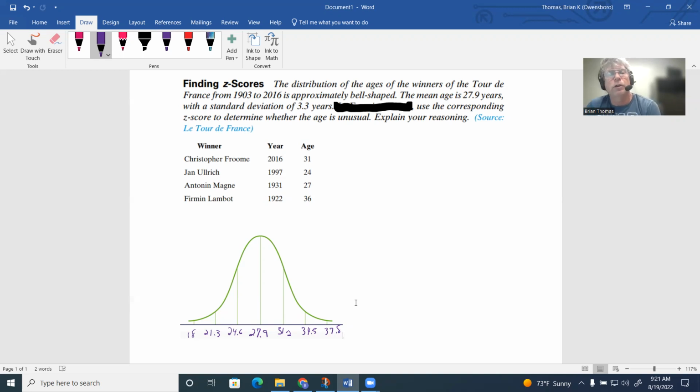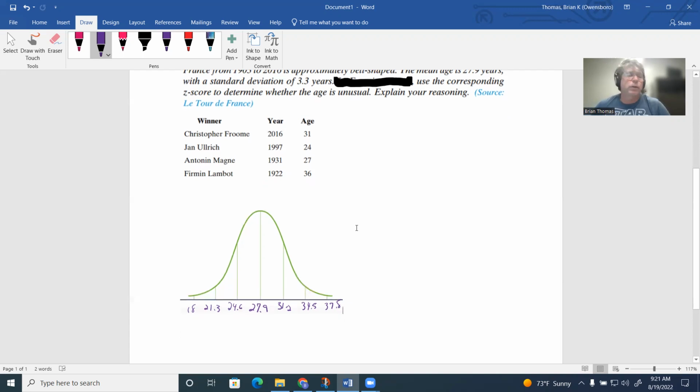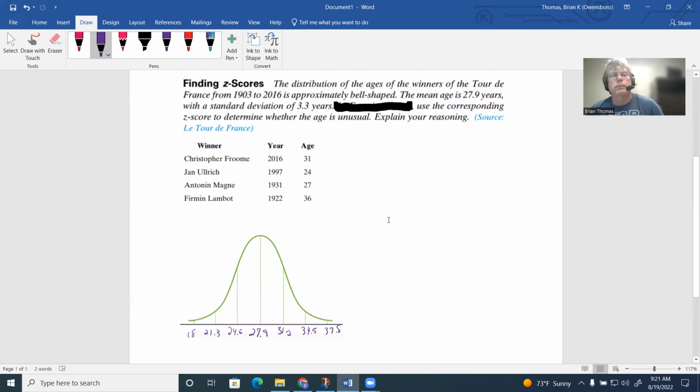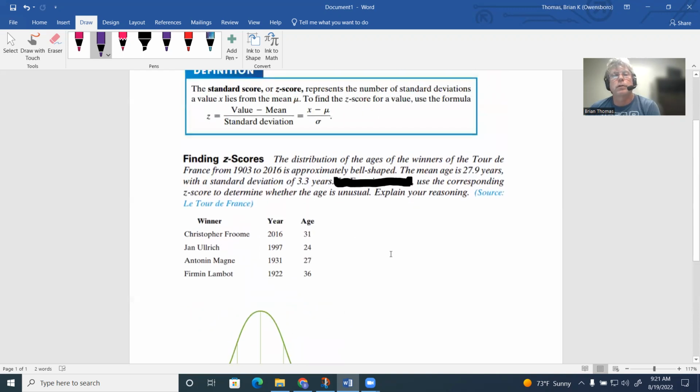So we're asking, is Christopher Froome, 2016, whose age is 31, unusual? We want to determine his z-score, the number of standard deviations.